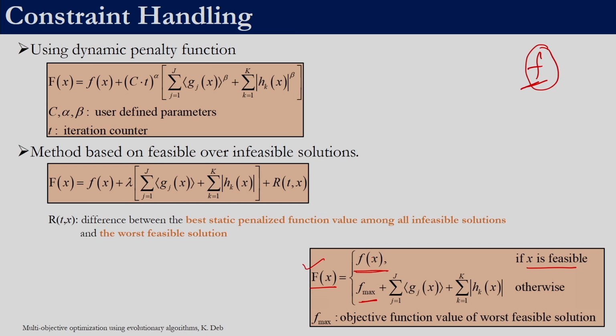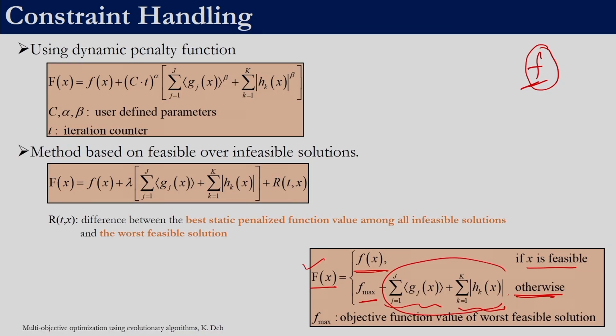So, here the objective function is the same as the fitness function if the solution is feasible. If the solution is infeasible, we calculate the penalty. Since the solution is known, we can plug into the equations and check whether it is satisfying the constraints, right. So, since we are saying that it is an infeasible solution, we will be able to calculate these values. So, so far we had f at all these places, right. What we are doing now is f max, right. So, f max is the objective function value of the worst feasible solution.